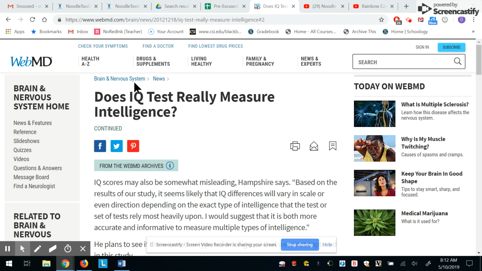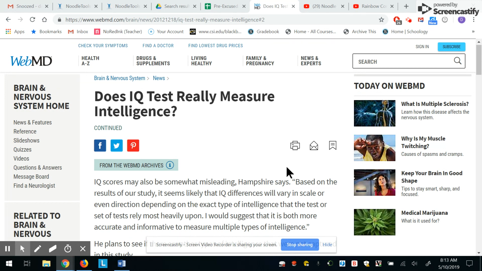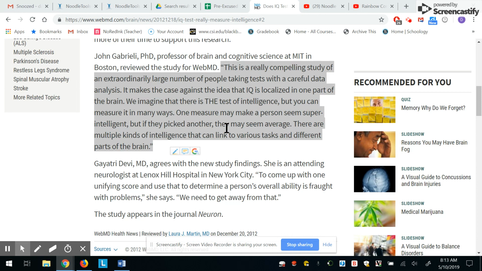I have found an article called Does IQ Really Measure Intelligence? And I want to take a piece of information from that and put it in my project. So I have found a quote. I've highlighted that quote here.